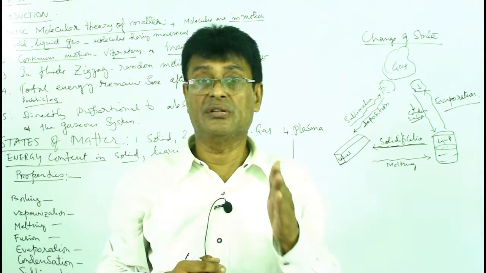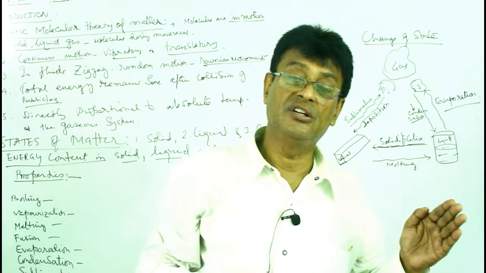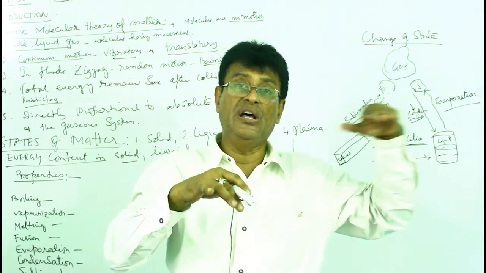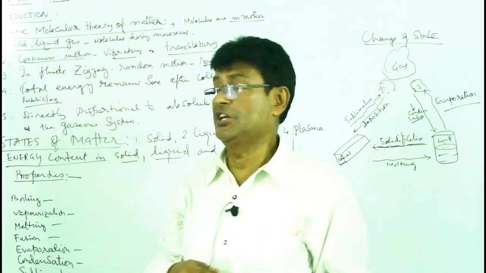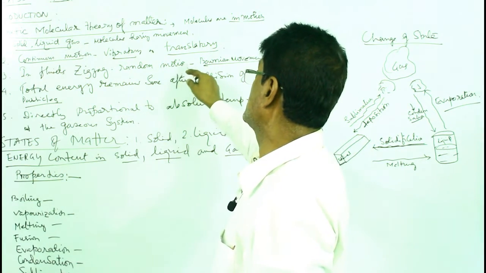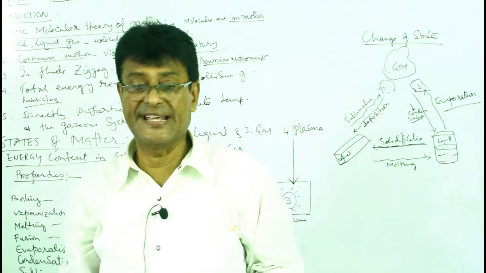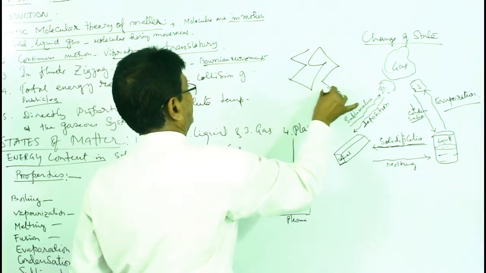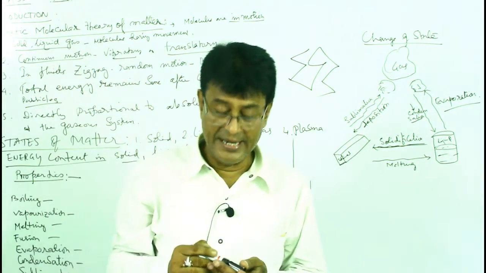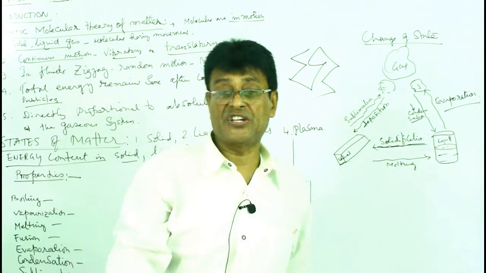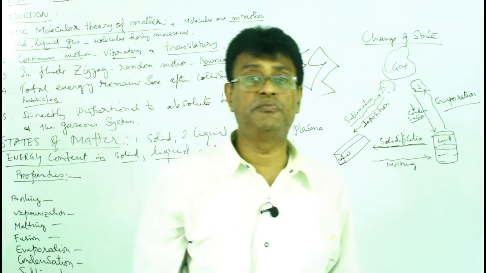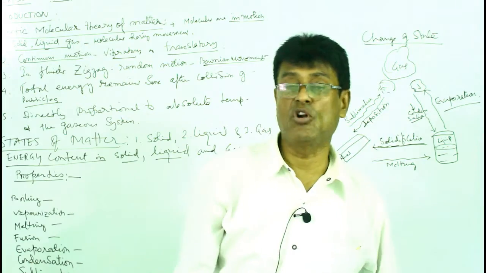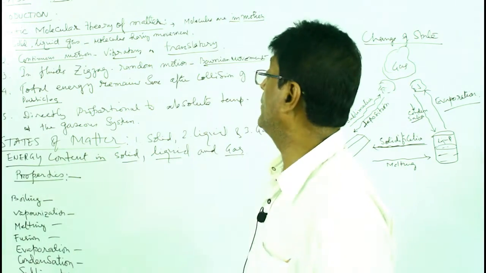Why? Because they flow, that is why they are known as fluids. They flow from the higher level to the lower level, from higher concentration to lower concentration. That is why they are fluids. In fluids, the movement is random and zigzag. Zigzag means the movement is like this. This is zigzag movement, and random means always going on. This was first observed by a scientist known as Robert Brown, and so this is known as Brownian movement.